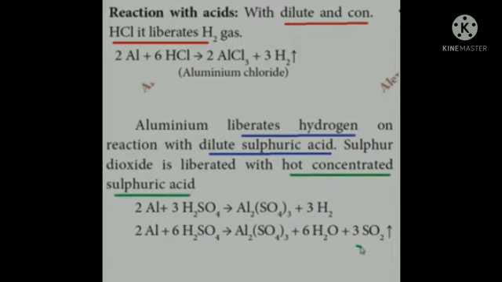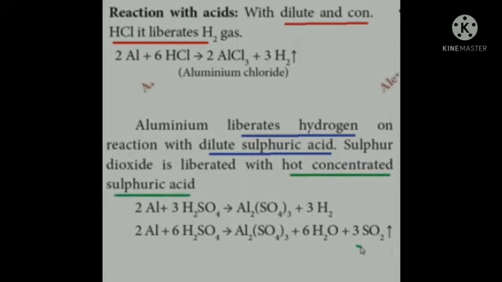With HCl, they produce aluminium chloride, AlCl3, and the gas liberated is hydrogen gas. Okay, and also aluminium reacts with both the concentrated and diluted form of sulfuric acid and produces sulfates. With hydrochloric acid they form chlorides, with sulfuric acid they form sulfates, that is Al2(SO4)3, aluminium sulfate.